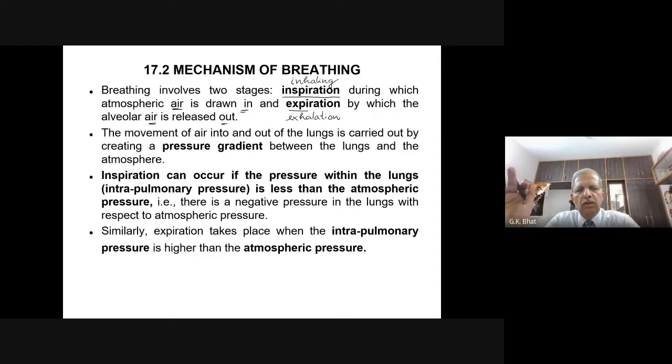No doubt, the air which we breathe out contains carbon dioxide, but remember, in the air which we breathe out, there is more oxygen than carbon dioxide. Most of you think that when we breathe out, the air contains more carbon dioxide. No.